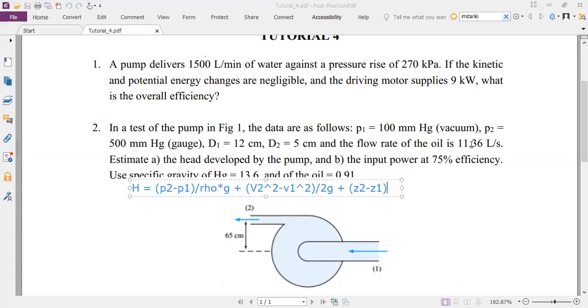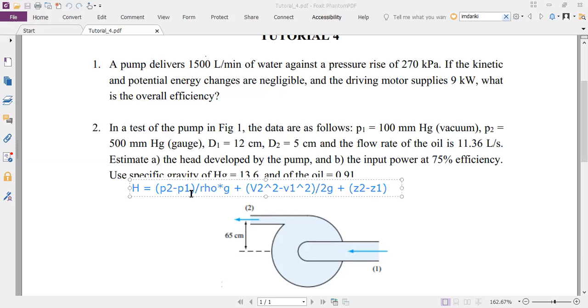Everything is given to you. The flow rate is known and the diameters at 1 and 2 are known. So V2 and V1 you can easily find out, not a problem. Z2 minus Z1, the elevation difference, is 65 centimeters.